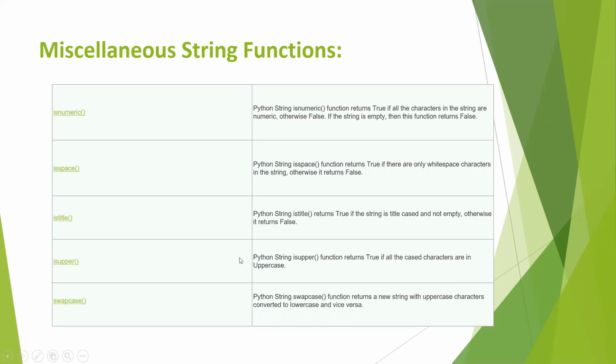isupper. Python string isupper returns true if all the cased characters are uppercase. Means all the characters in the string are capital letters, then only it will give true. Otherwise, it will give false. Next, swapcase. Python string swapcase function returns a new string with uppercase characters converted into lowercase and vice versa. Here, swapcase is used to convert capital alphabets into small alphabets and small alphabets into capital alphabets.